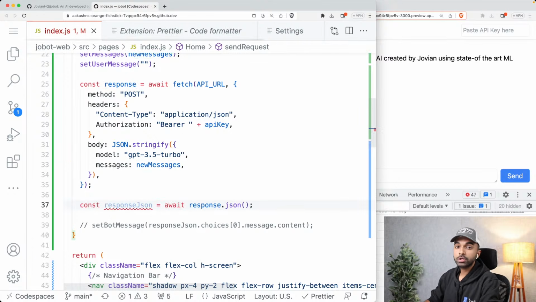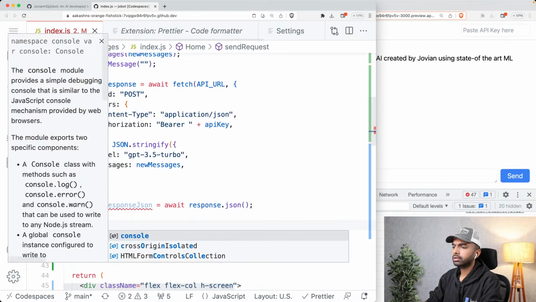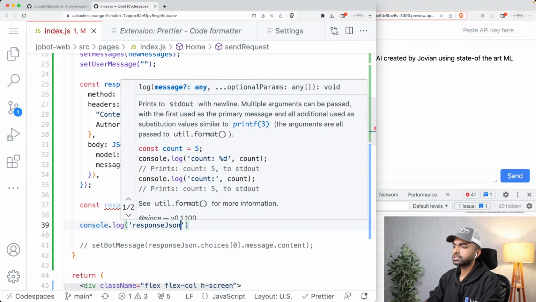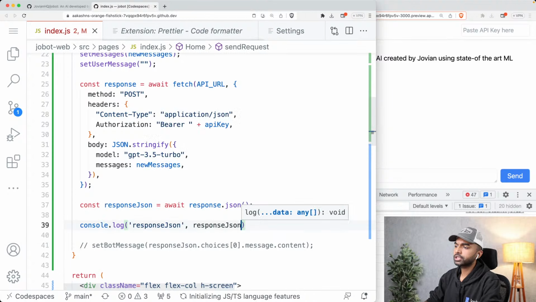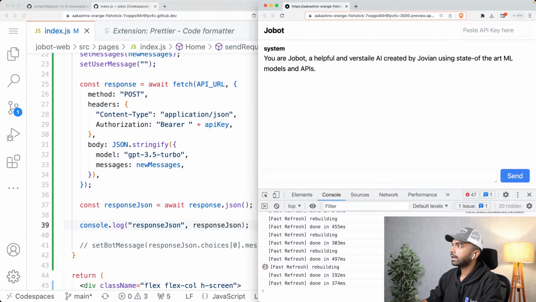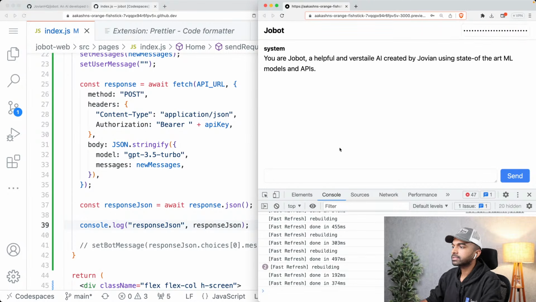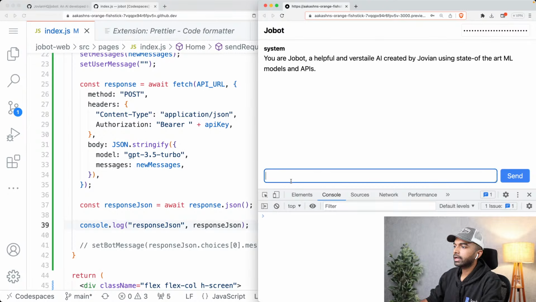And once we get back the response from the API, let's just for now print the response. So console.log response JSON. We convert it to JSON, so response JSON is something that we can print out. So let's just do this much right now. Let's get the response JSON out, and I'm going to grab my API key again and paste it here at the top. Remember, whenever you're doing this, you sometimes need to paste your API key multiple times. And now I'm going to clear the console, and I'm just going to say, what is JavaScript? Or maybe something even shorter. How are you doing today?